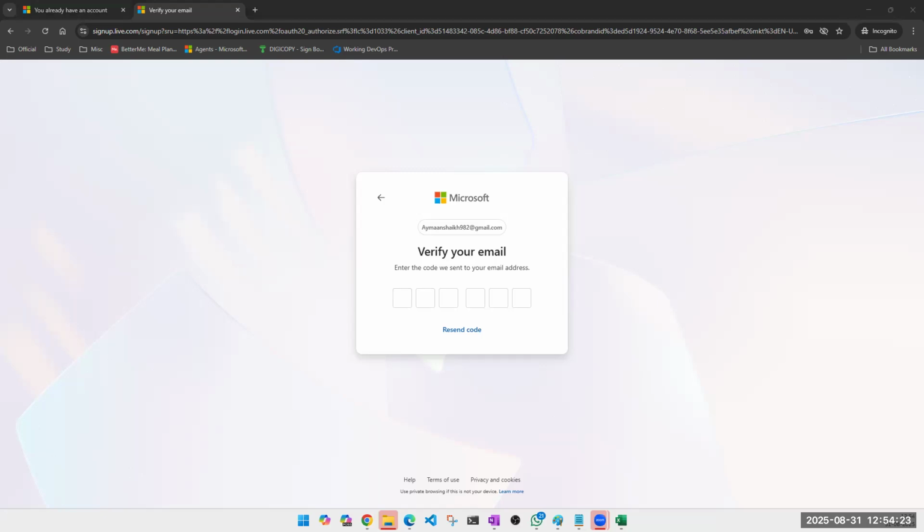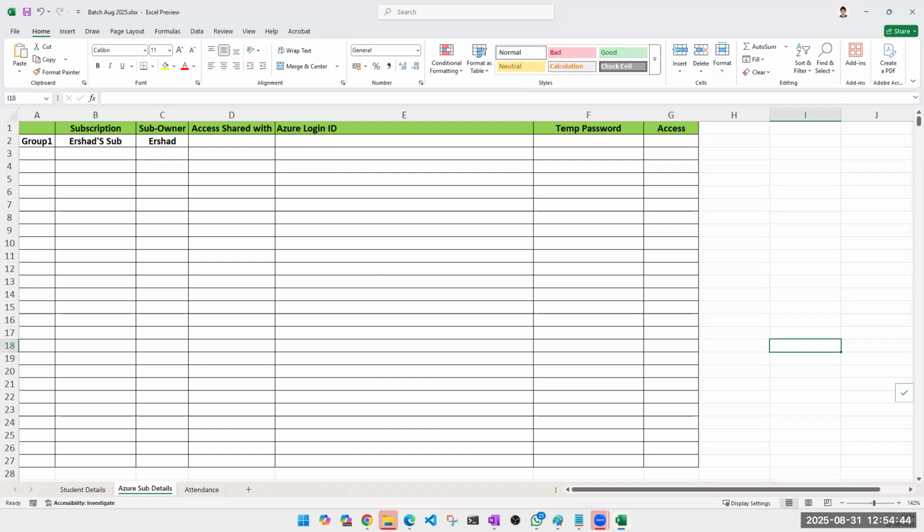Understand one thing, not all of us are creating accounts on day one, day two. Do not do that unless we discuss, because one account will give you 15,000 Indian rupees, around 14,800 to 15,000 rupees as a credit. And no matter how much you practice, you will not be able to utilize the whole amount. Hence, we create one account and distribute it to members. That's the best way to utilize it, and with that 15,000 you get validity only for 1 month.